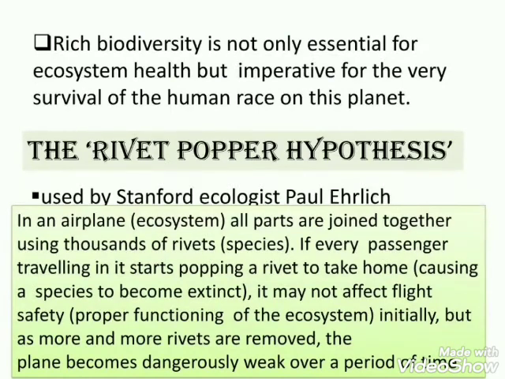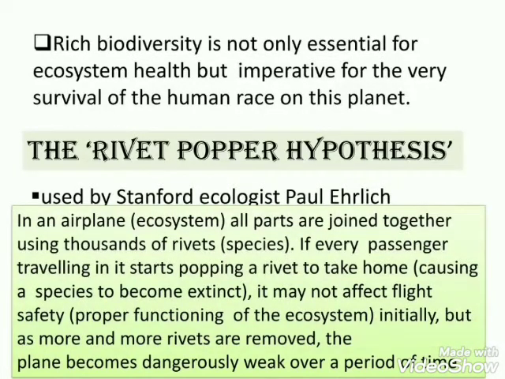The importance of biodiversity for survival of species can be explained by the rivet popper hypothesis, which was proposed by Stanford ecologist Paul Ehrlich. This hypothesis assumes the ecosystem to be an airplane. So the whole ecosystem is the airplane, and the species are considered to be the rivets which join all the different parts of the airplane together.